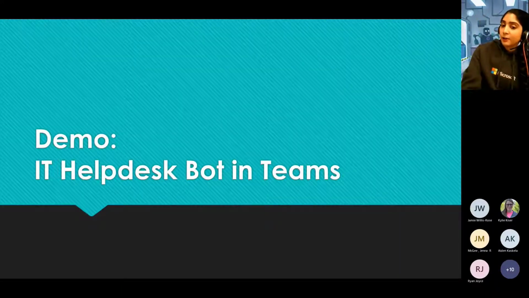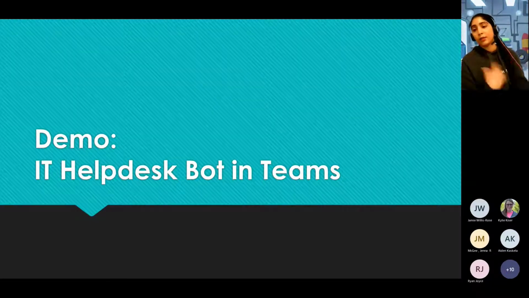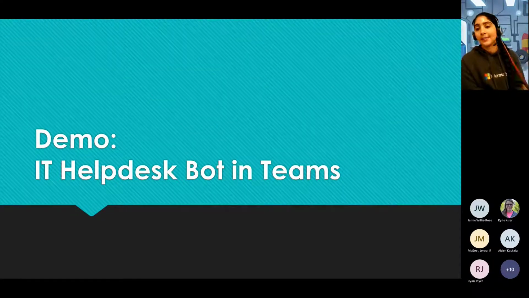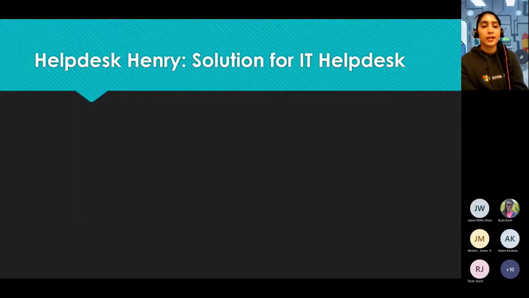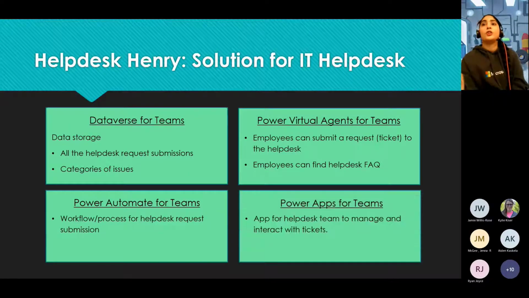All right, so for the bulk of my demo for today, I'm going to show you this one that I've set up and what it looks like for creating a help desk bot in Teams. And this one is also going to interact with data that you have sitting in Dataverse for Teams. So the idea is we're going to have a few different components to this solution. And by the way, it doesn't take long to set this up. When I created this, I think within an hour or less, I had this running. So it's something you can pretty quickly go in, start building and get people using it.